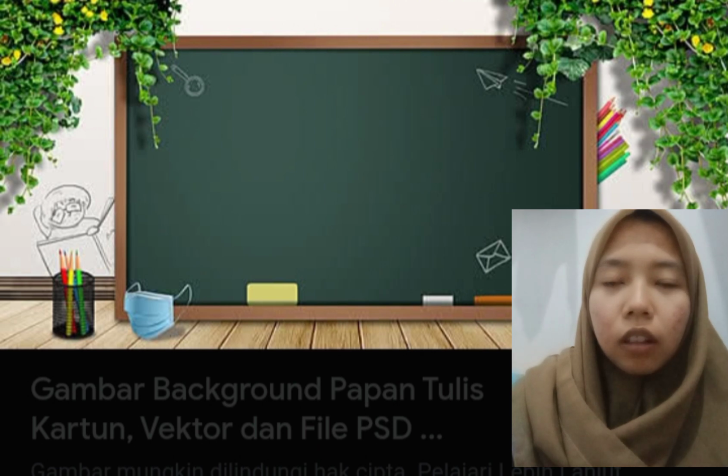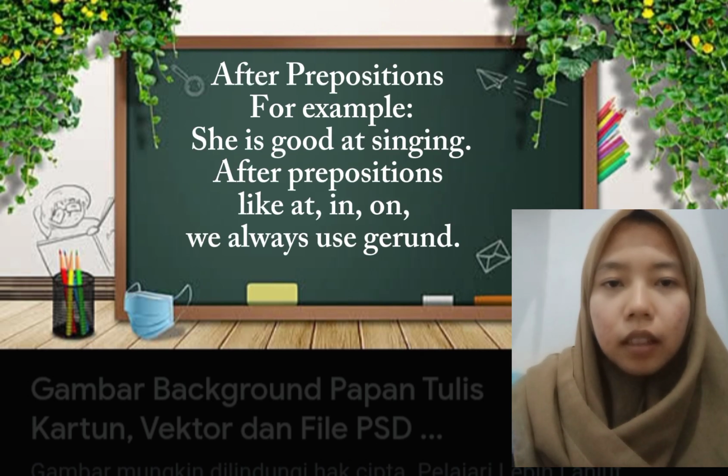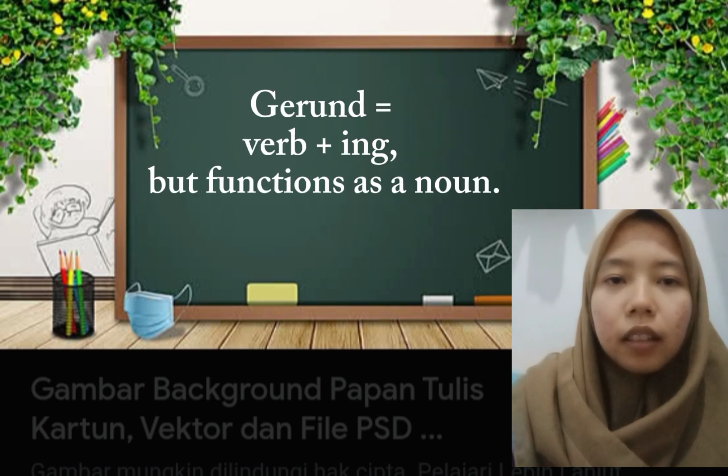But gerunds are not only used as subject, they can also come after certain verbs. As an object, for example, I enjoy reading books. Here, reading is the object of the verb enjoy, and there is one more important use. After preposition, for example, she is good at singing. After prepositions, like at, in, on, we always use gerund. So remember this. Gerund is verb plus ing but functions as a noun.